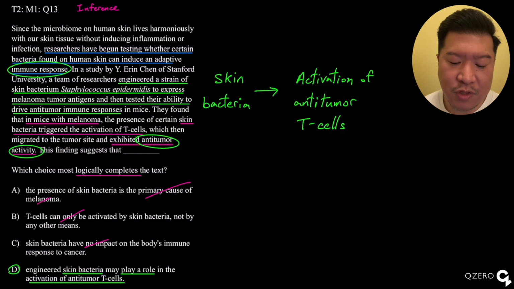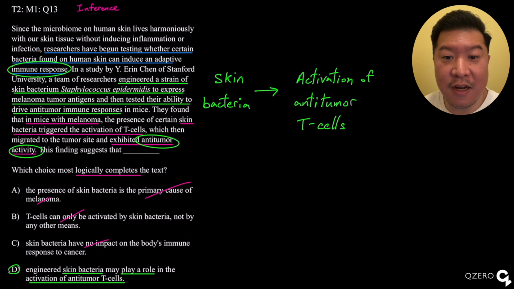Now, answer choice alpha doesn't work because, first of all, the passage is not really about what causes melanoma. It's about whether or not the bacteria has an influence on activating anti-tumor activity. So alpha is out.